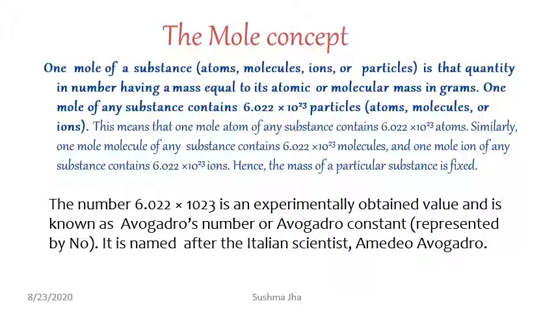This means that 1 mole of atoms of any substance contains 6.022 into 10 raised to 23 atoms. Similarly, 1 mole of molecules of any substance contains this many molecules, and 1 mole of ions of any substance contains this many ions, and hence the mass of a particular substance is fixed. This number, 6.022 into 10 raised to 23, is an experimentally obtained value known as Avogadro's number or Avogadro's constant. It is named after the Italian scientist Amedeo Avogadro.